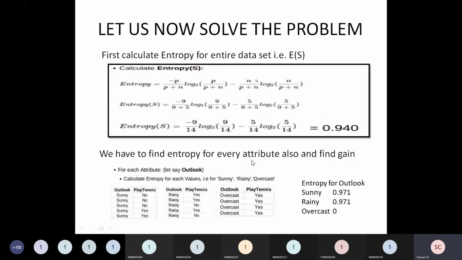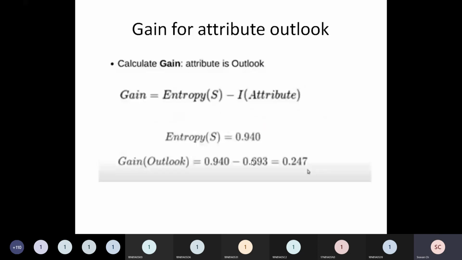Gain is equal to entropy of S minus I of attribute, 0.940 minus 0.693. What is the value I got? 0.247. This particular value is called information gain for outlook parameter.